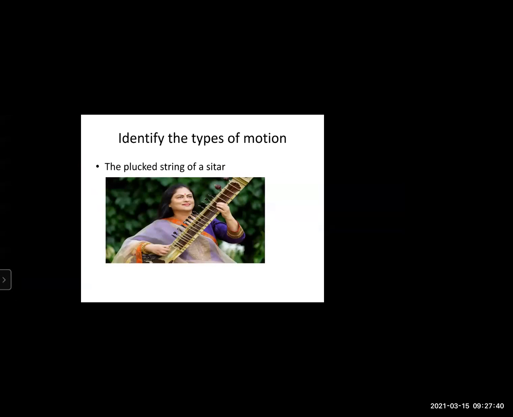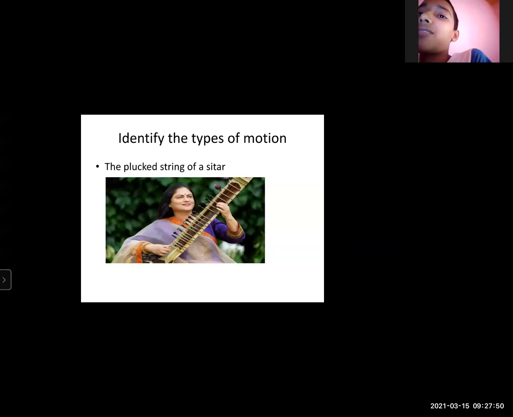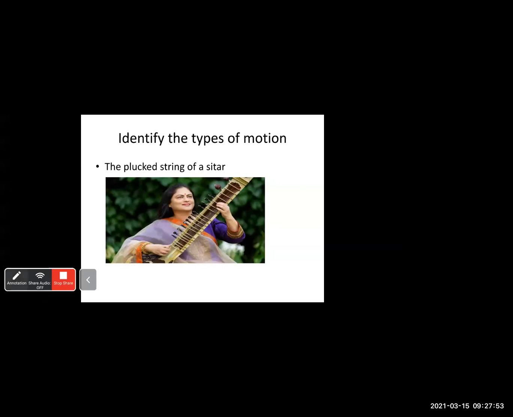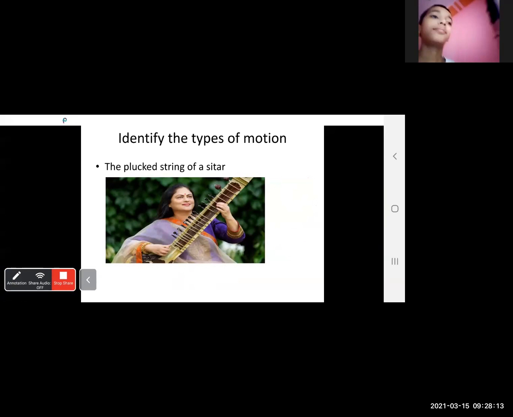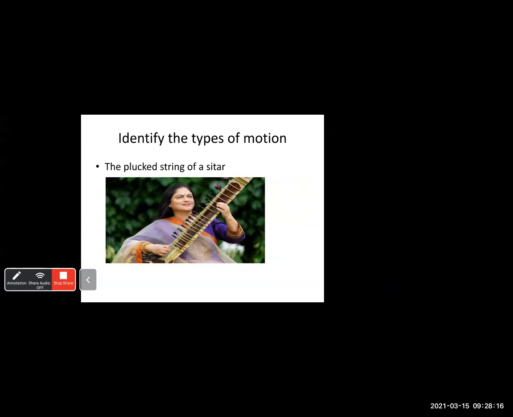Now, the plucked string of a sitar. Oscillatory motion. Very good. If you see this, the strings are like this. When the string is plucked, what happens? It keeps on vibrating in an up and down direction, and this vibration in a back and forth manner is called oscillation. So it is an example of oscillatory motion.